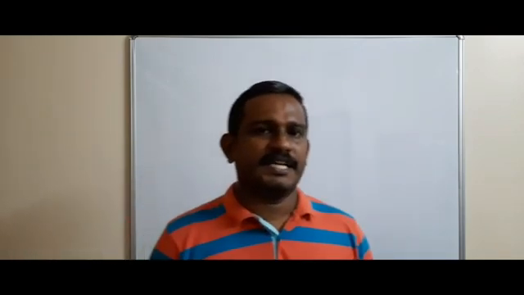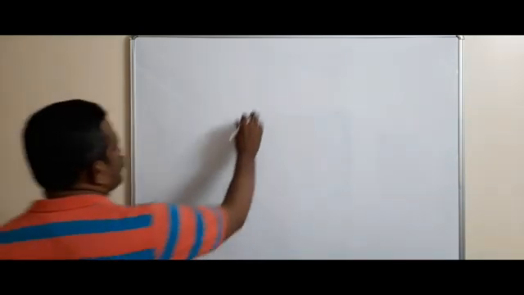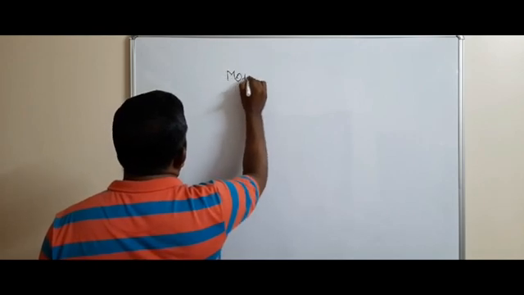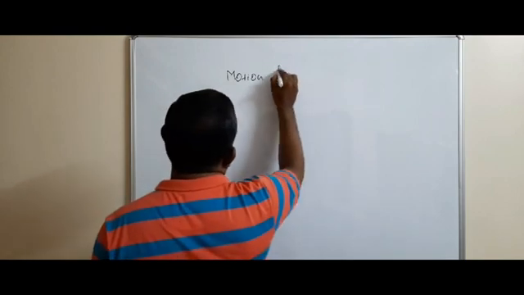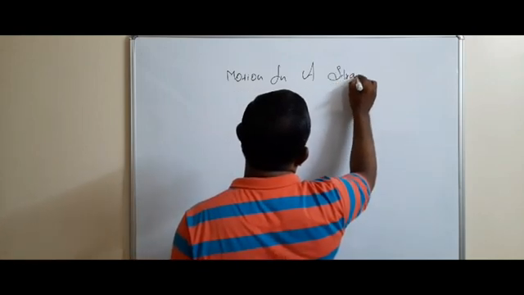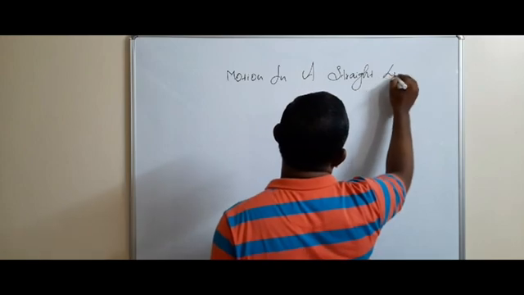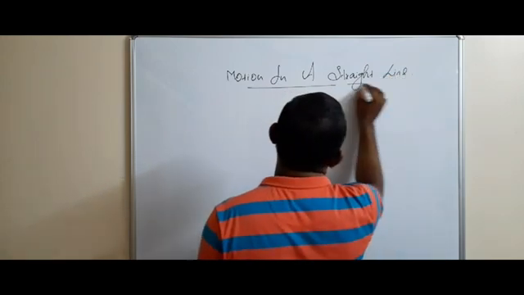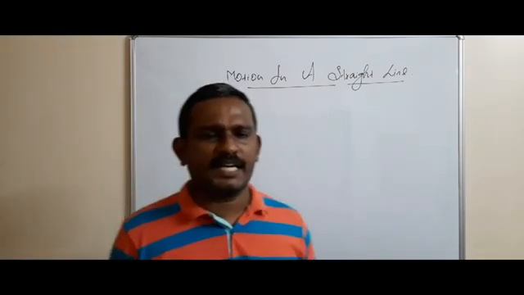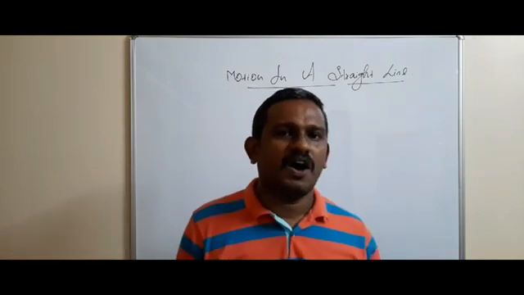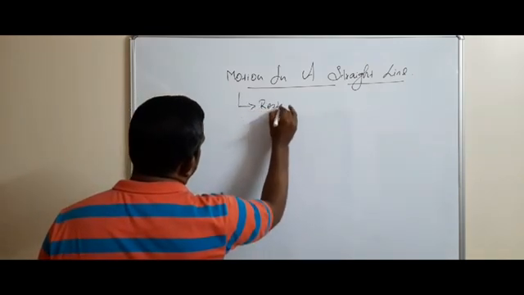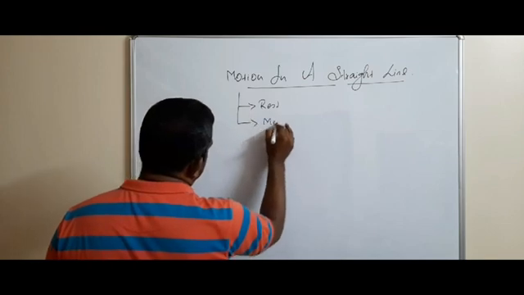We start with the chapter motion in a straight line. As we know, each and every object around us may be at rest or in motion.